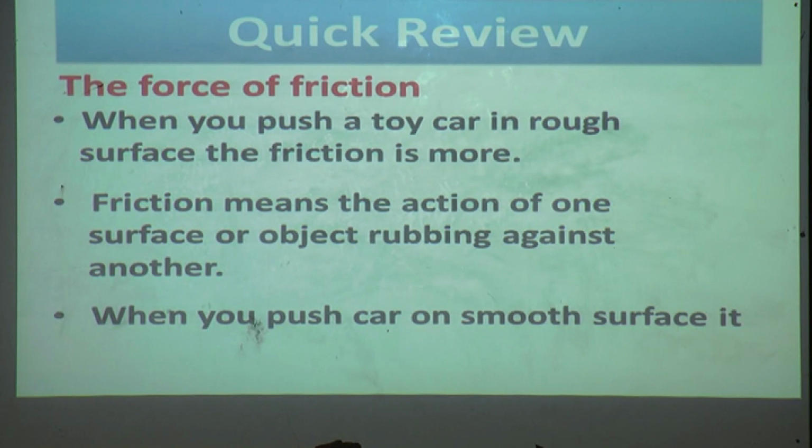When you push a car on a smooth surface, the friction is less. Once again I will read. When you push a car on a smooth surface, the friction is less.